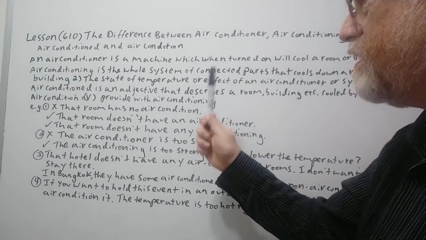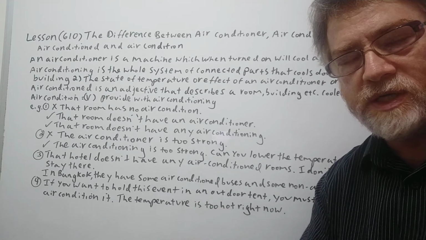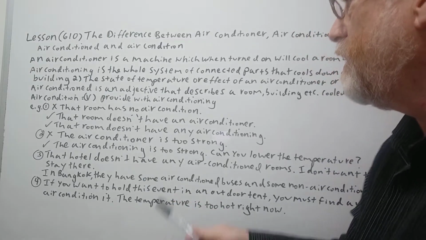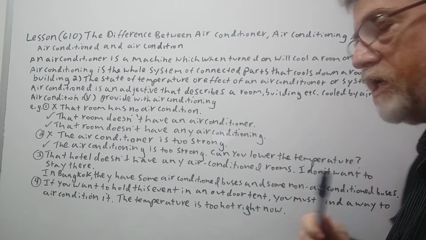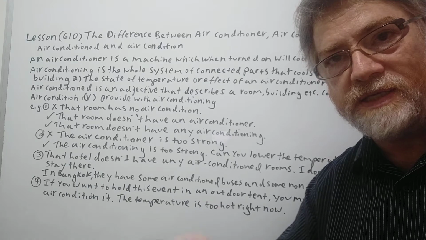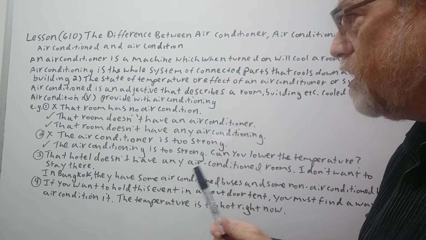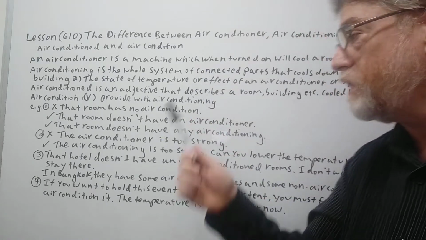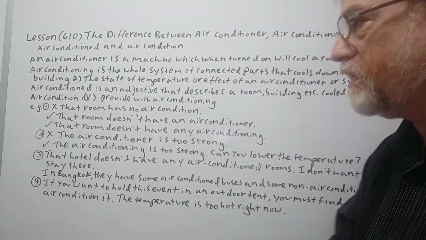All right, next one, air conditioned. Well, this is the easiest one to separate because this one is simply an adjective that describes a room or a building, etc., cooled down by air conditioning. So air conditioned will always be modifying some noun, usually a place. Okay, air condition is a verb. Usually it means to provide or supply with air conditioning. All right, so let's get into it.